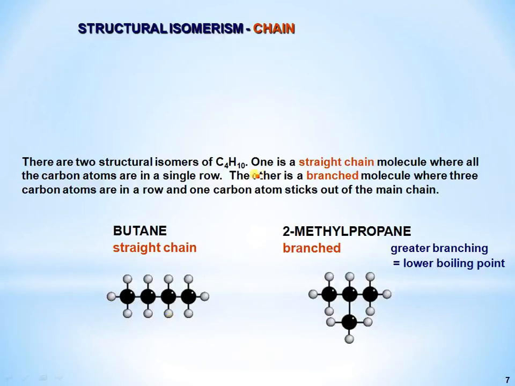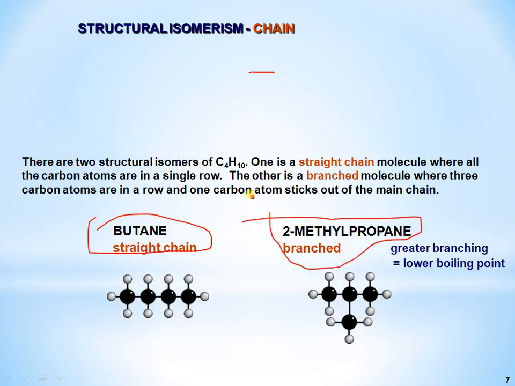The first one is chain isomers. An example is butane, which is a straight chain, and 2-methylpropane, which has the same molecular formula, C4H10. Methylcyclopropane also has the same molecular formula but a different structural formula. One is branched and the other is a straight chain.